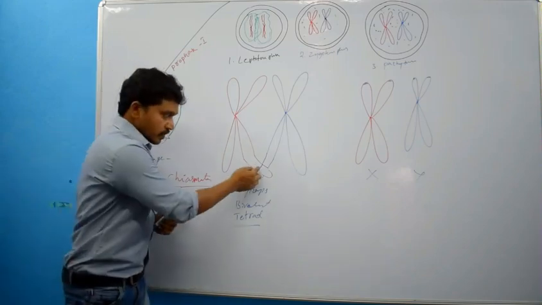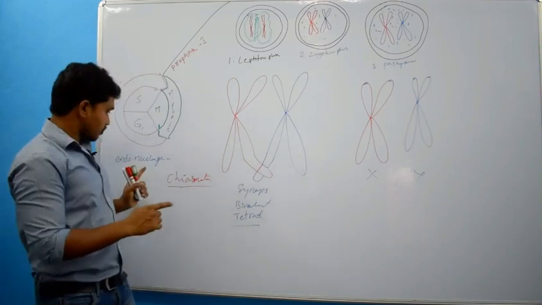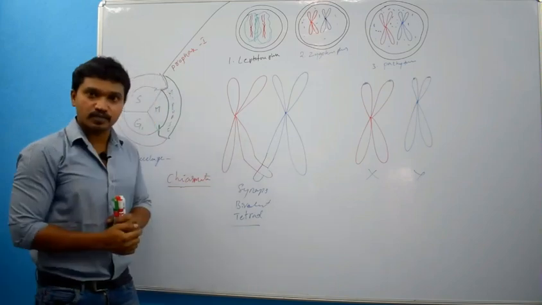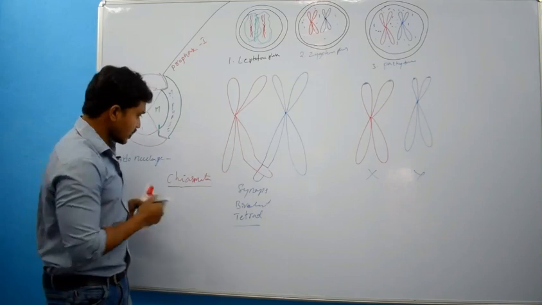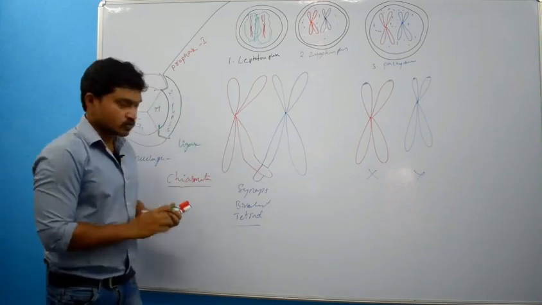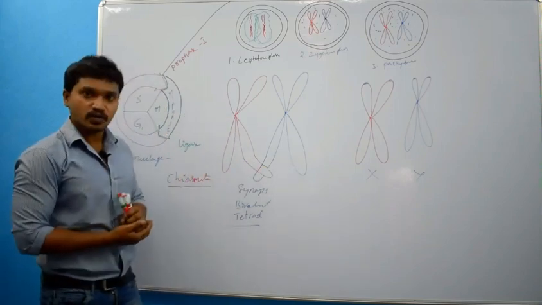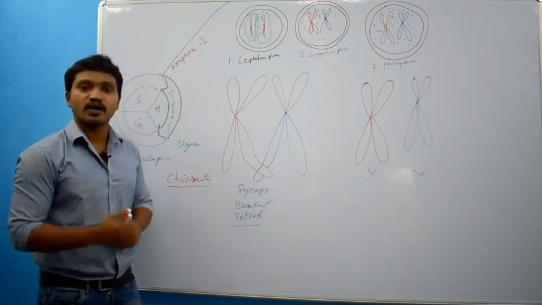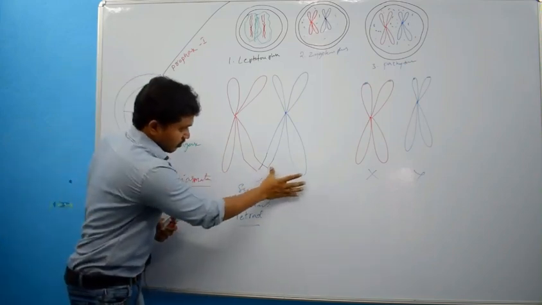Very simple. This portion of non-sister chromatid is detached by endonuclease and attached to this non-sister chromatid by one enzyme called ligase. What is that? Ligase. And of course, this portion will be detached and attached to this chromatid. That is also influenced by ligase. Now, this phenomenon we call crossing over. Crossing over. Let me draw that. See now.